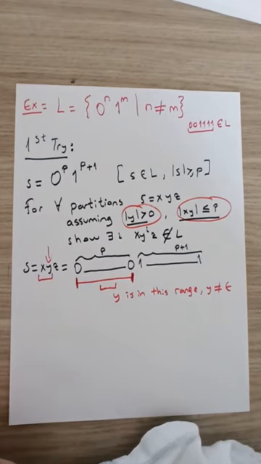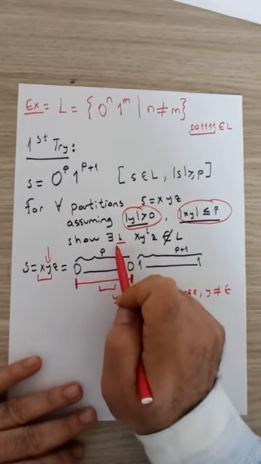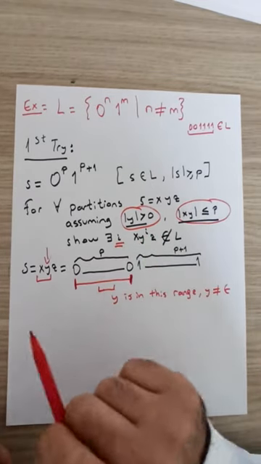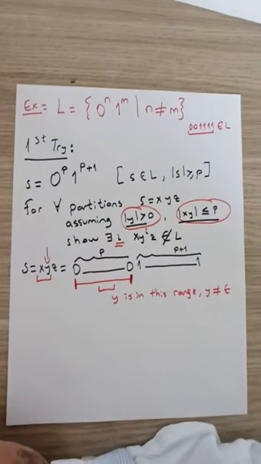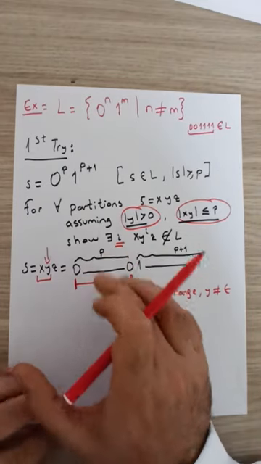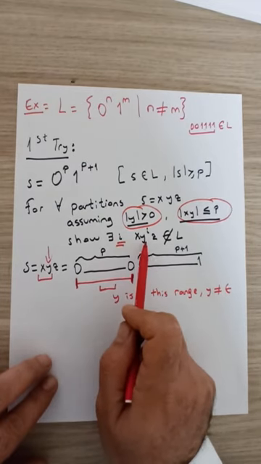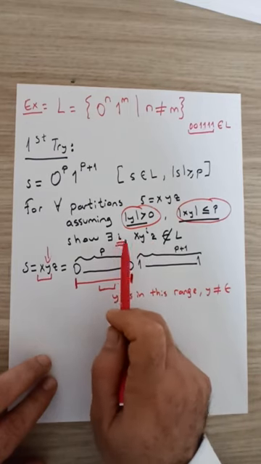Given this, can we find a special value of i such that x y to the i z is not in the language? Remember that for this part, it is enough to show that x y to the i z is not in the language, even just for one setting of i.